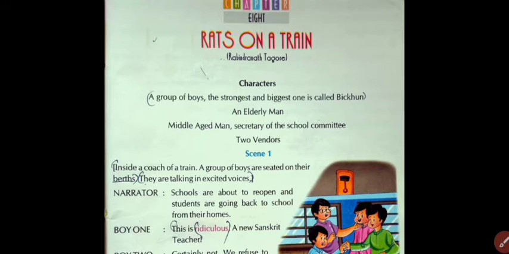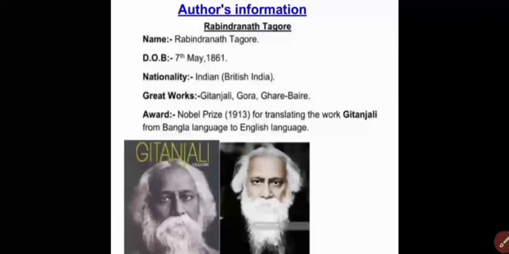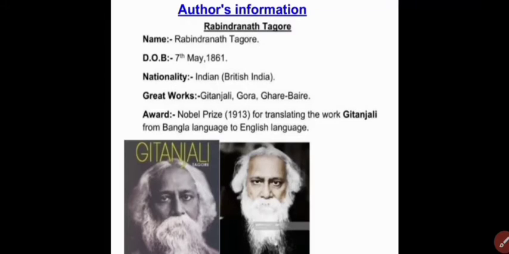The title is Rats on a Train. That is lesson number 8 of your textbook, written by one of the greatest authors of India, Rabindranath Tagore. Now you can see the information about the author and his image. He is the greatest personality who got the Nobel Prize in 1913 for translating the Gitanjali from the Bengali language to the English language.